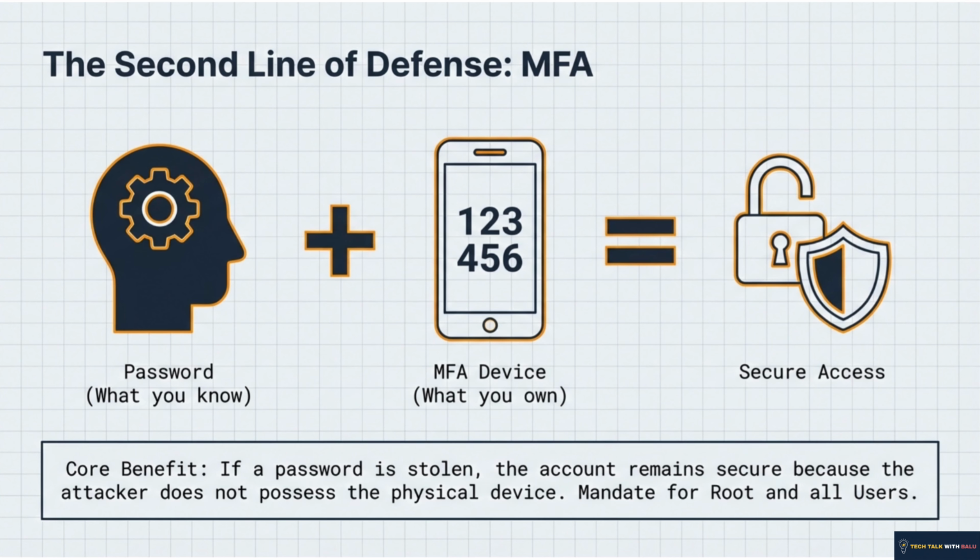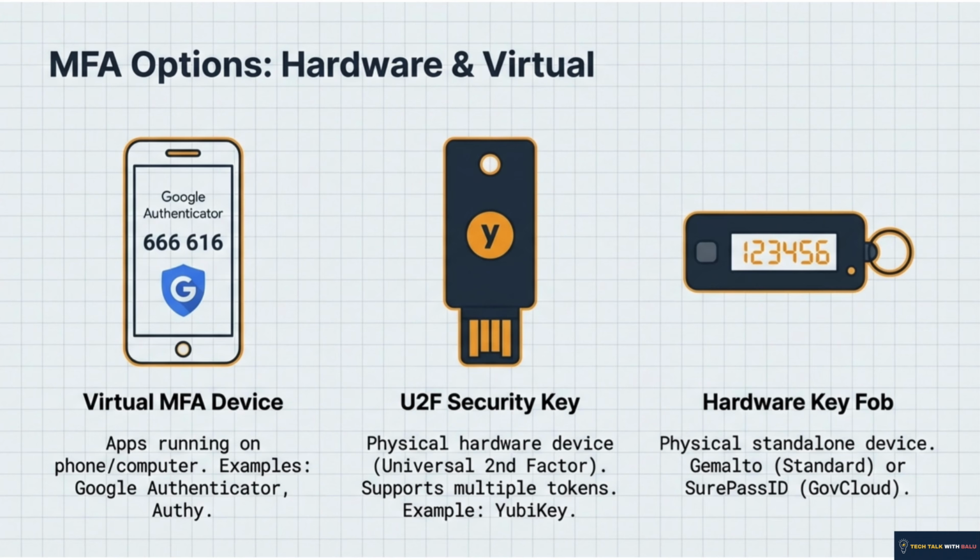We've all done it and set it up for our bank accounts. It combines what you know, which is the password, with what you own, your phone or a hardware key. If your password leaks, the attacker still can't get in without that physical device. That is multi-factor authentication. So for AWS, you have a set of different MFAs that you can use. You can run a virtual MFA device on your phone and use it with an application like Authenticator. You can use security keys, or you can use actual hardware key fobs.